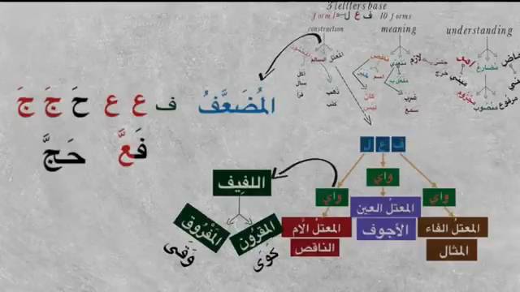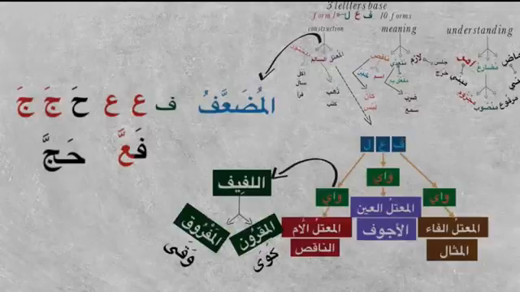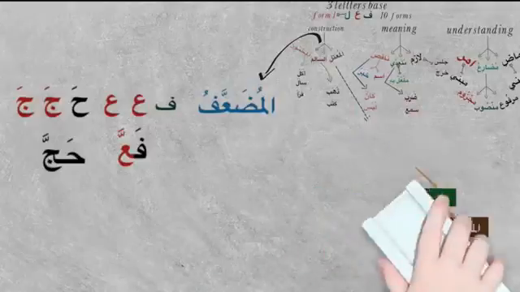So we have to see now how these verbs are constructed and how they are made amr. This is a very interesting part, the last part of this book 2, inshallah. This will bring our three-letter form journey to an end, inshallah. That's why I thought we'll give a full revision of what we've learned so far and how we understand. So let's take this away and let's learn about muda'af today, inshallah.